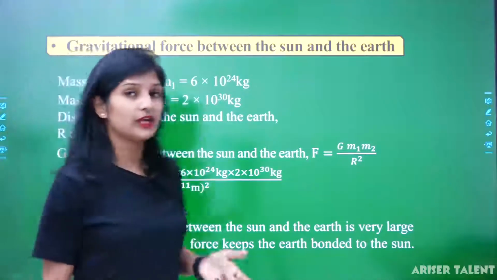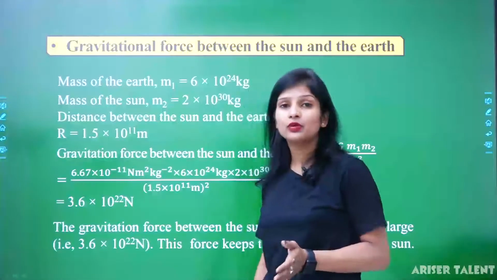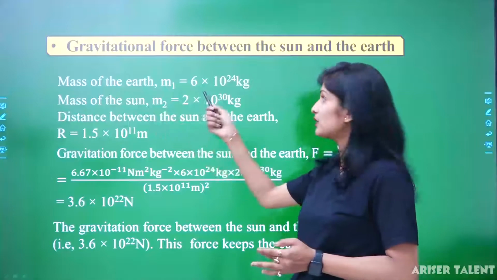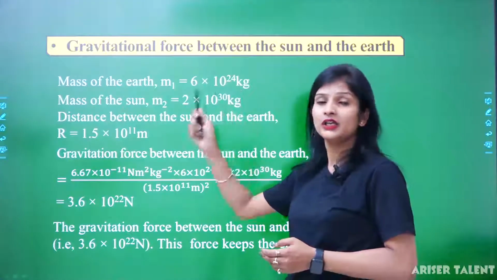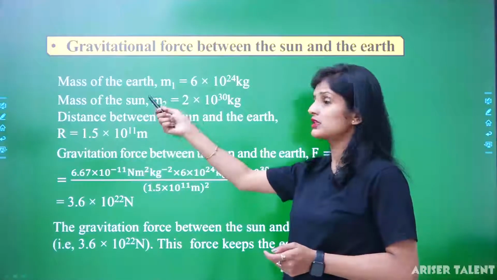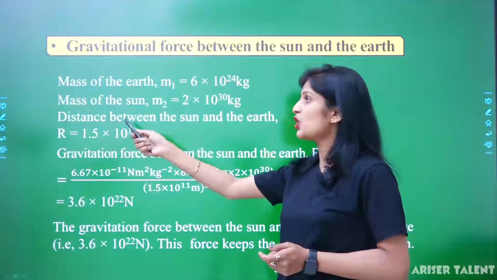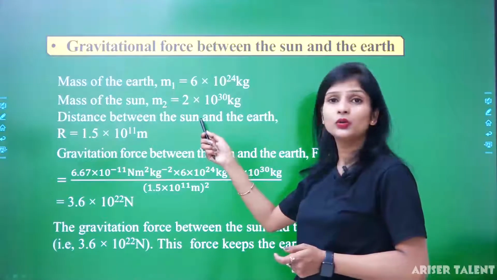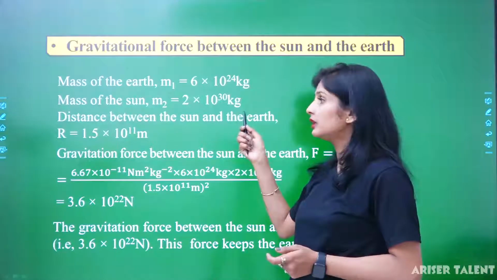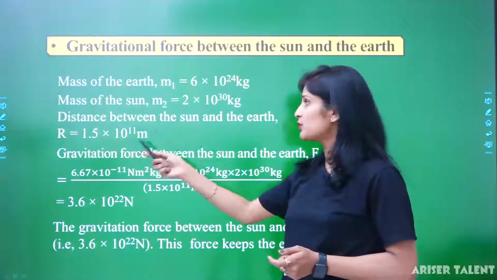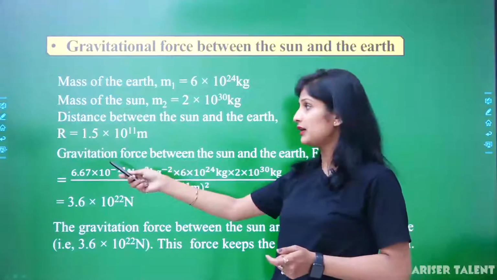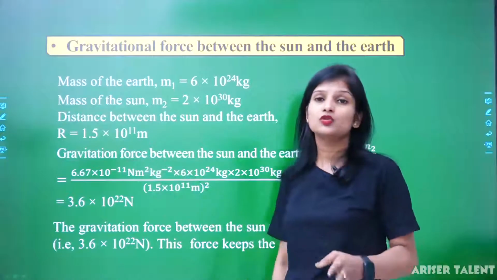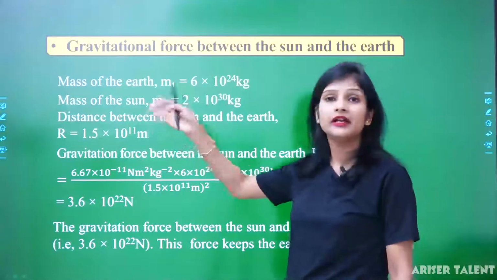So what we have to do? Firstly we have to calculate the masses. So we know that the mass of the earth is 6 into 10 raised to power 24 kg. In the previous case we have already discussed the mass of earth. Now mass of the sun, that is m2, it will be equal to 2 into 10 raised to power 30 kg. And what is the distance between the sun and earth? This is the standard value, 1.5 into 10 raised to power 11 meter.